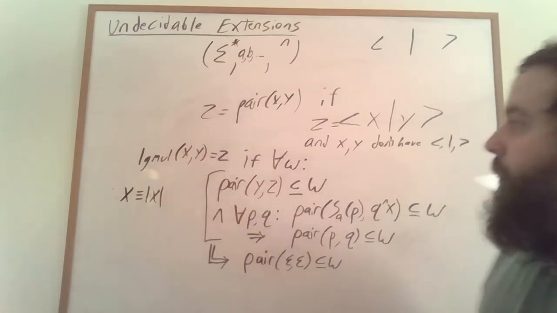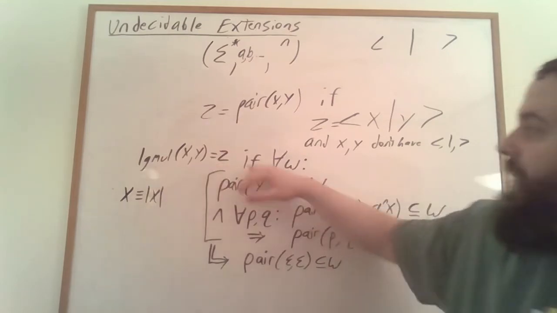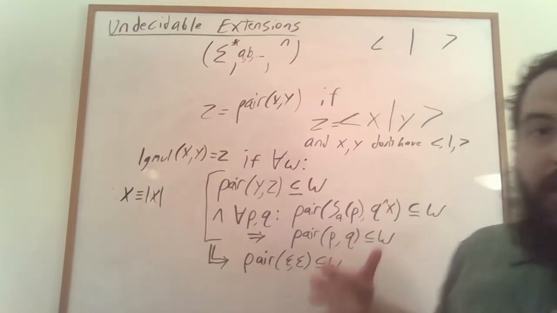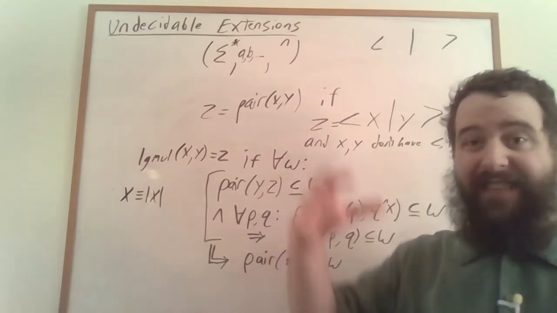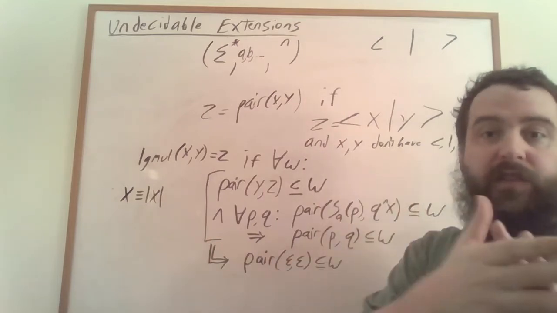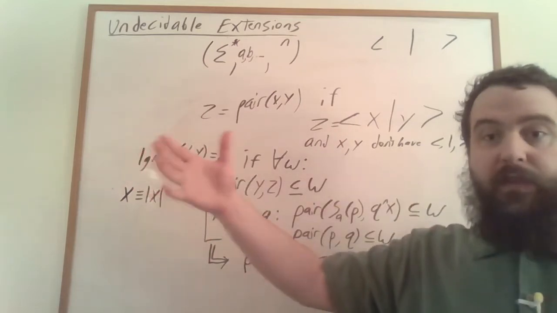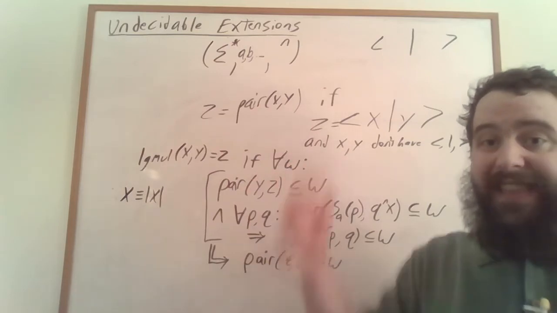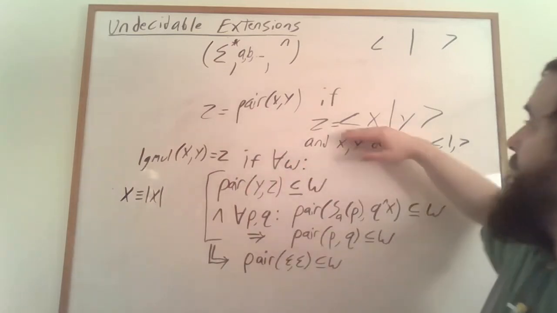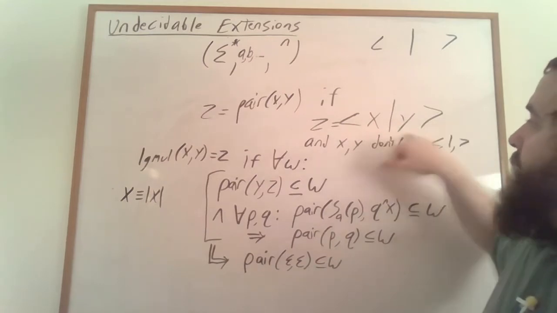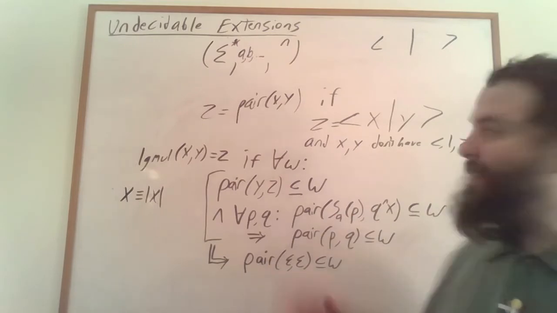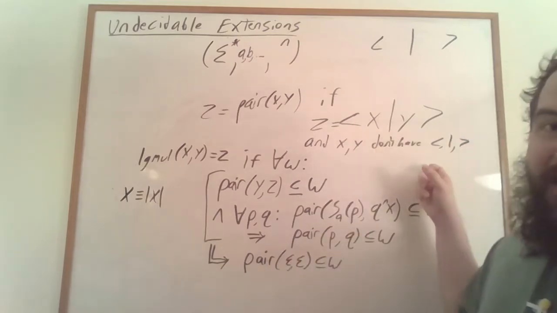So we're going to say that this is true if, by definition, for any word W, and we're going to want to treat W as like a set of pairs. W being a word is just going to be this really long sequence of random characters, and within that sequence somewhere is going to be a bunch of pairs, a bunch of things that look like this, where X and Y don't have any of these special characters in them. And it's important that X and Y don't have the special characters in them.